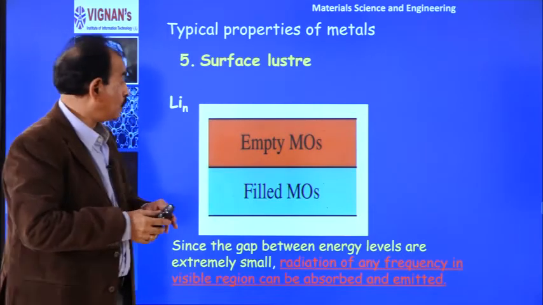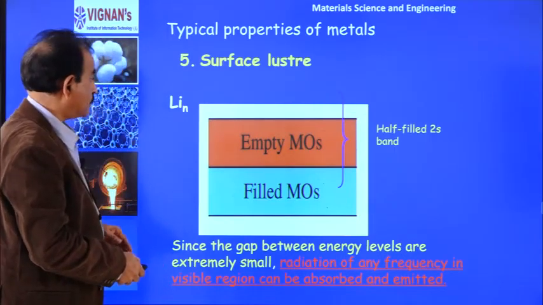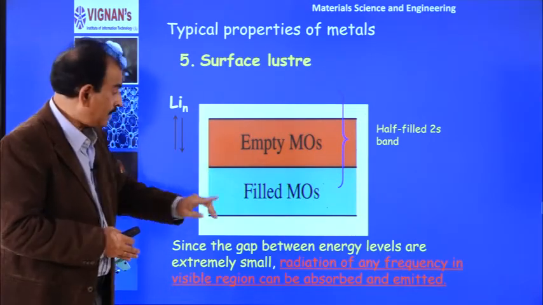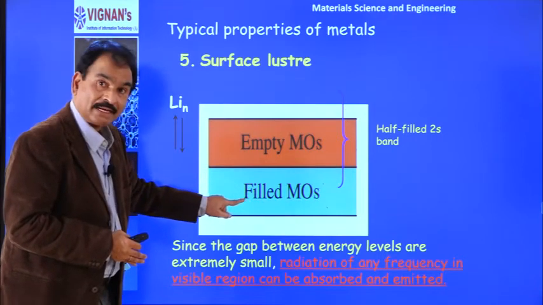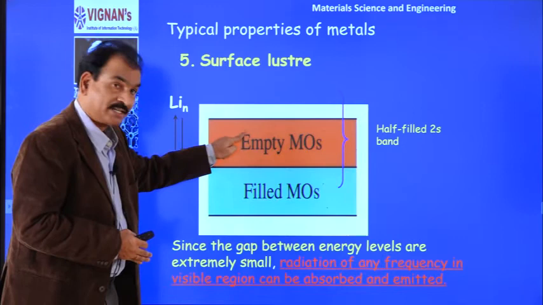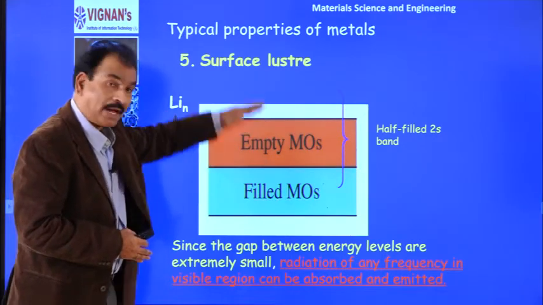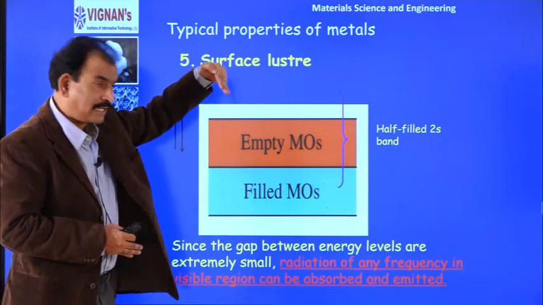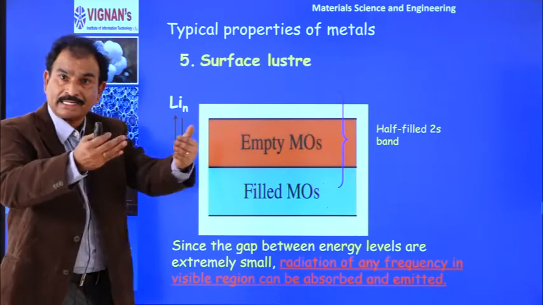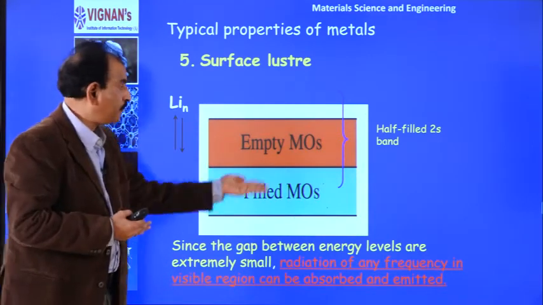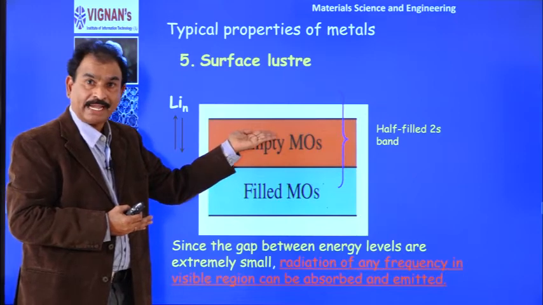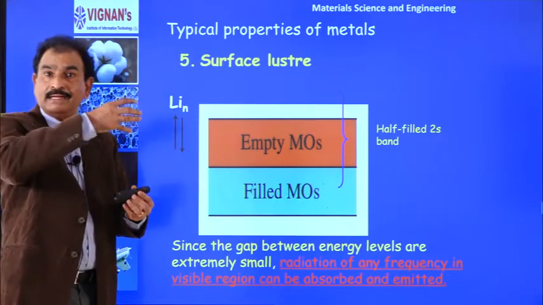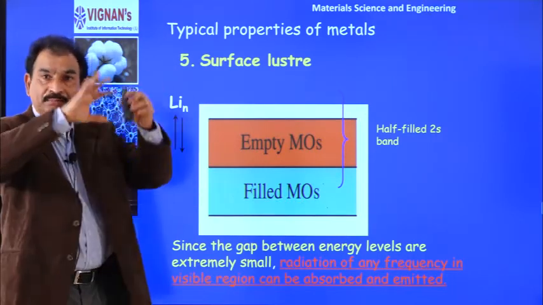The lustre is due to, again if you see that, I told that there are electrons. These electrons which are free, they can move from valence band to conduction band, and they move easily from one band to other band. When heat is supplied or when the sun falls on the electrons, they get the energy from sunlight and move to higher levels. Again, immediately they fall back. When they are falling back, they release the energy. That energy we are seeing as the brightness.